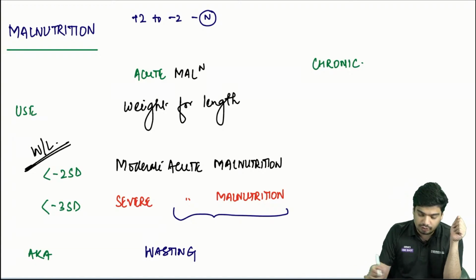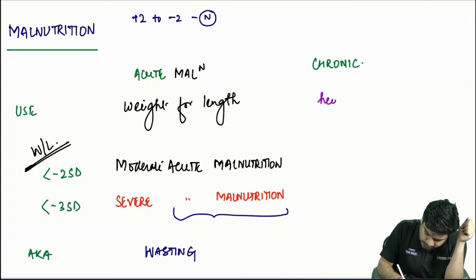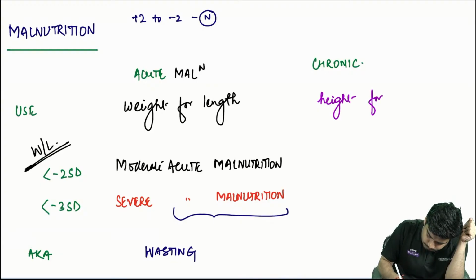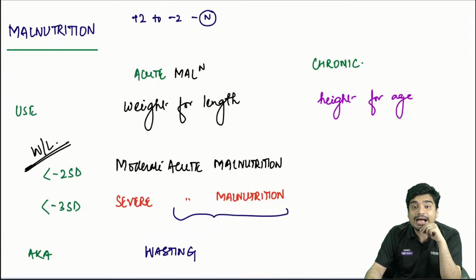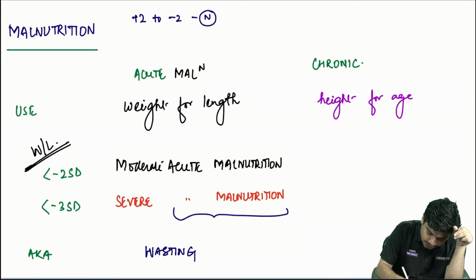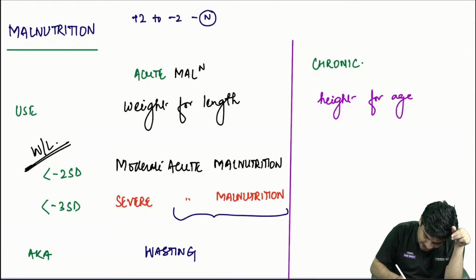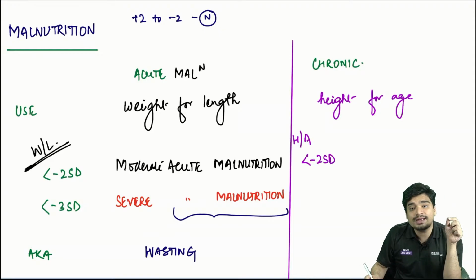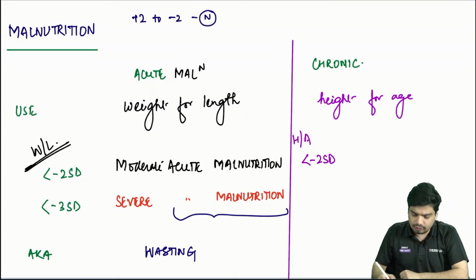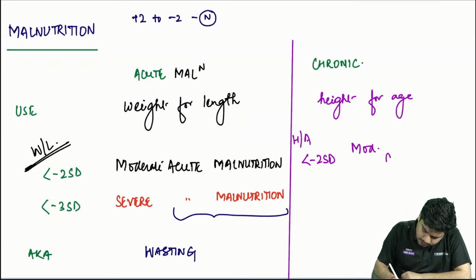For chronic malnutrition, we use what? We use height for age. Now, this height for age, if it is less than -2 standard deviation, we will call it moderate chronic malnutrition.